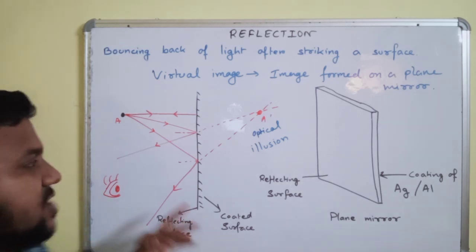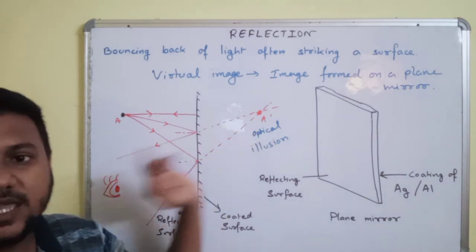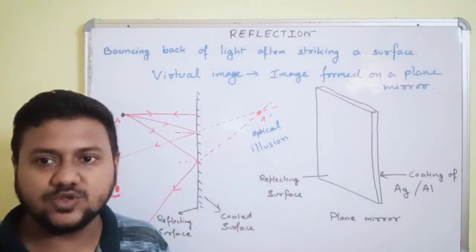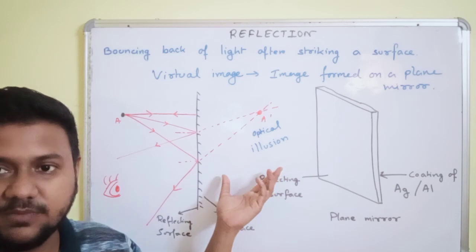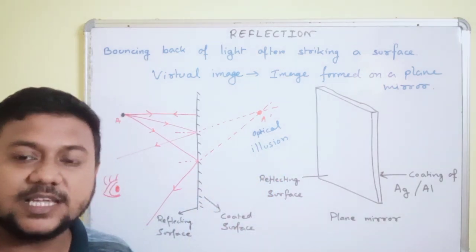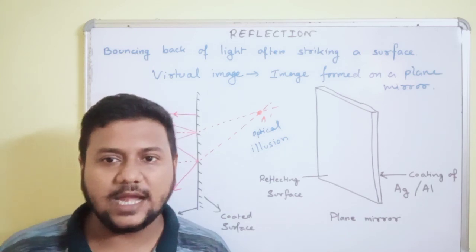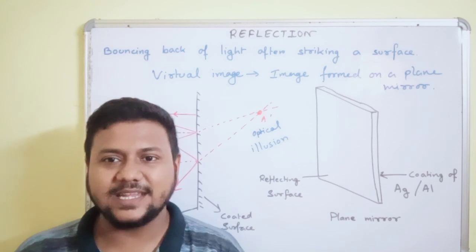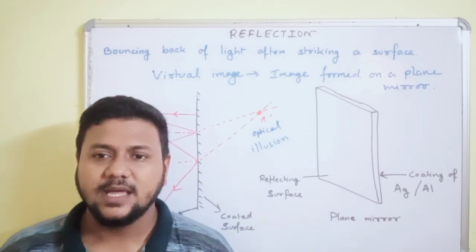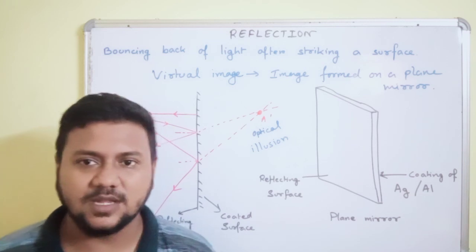When you place an object in front of a plane mirror, we obtain its image inside the mirror where there is no screen, and hence it is called a virtual image. Whereas real images are obtained on a screen, as can be observed in a projector room or at a cinema hall, where light rays come out from a projector onto a screen, and we can see the image on the screen.